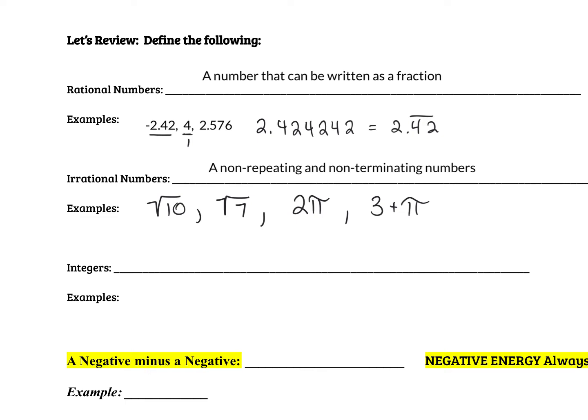So our irrational numbers are those non-repeating, non-terminating. That means they never end. How would it be as a fraction? So we can't write irrationals as a fraction, exactly.